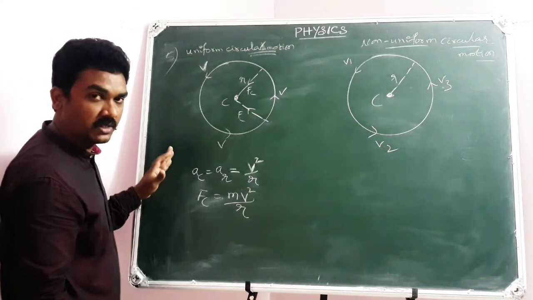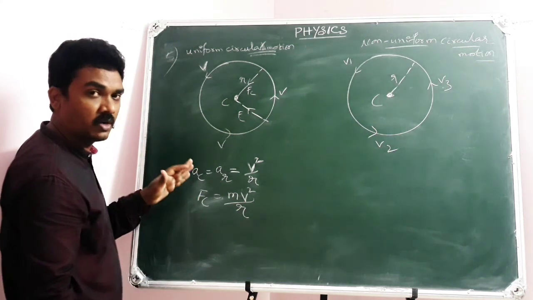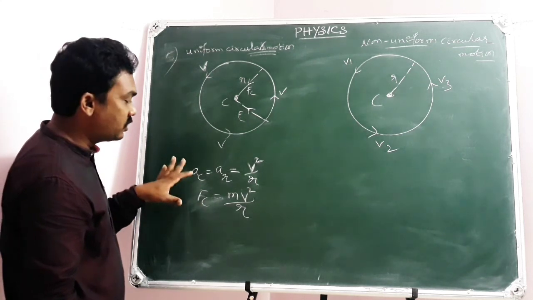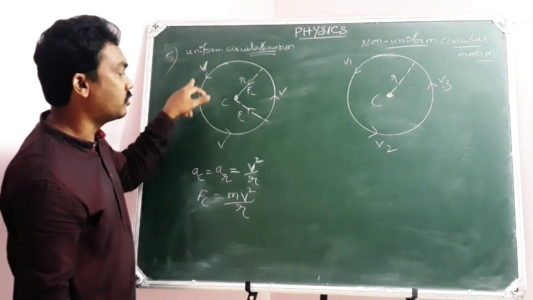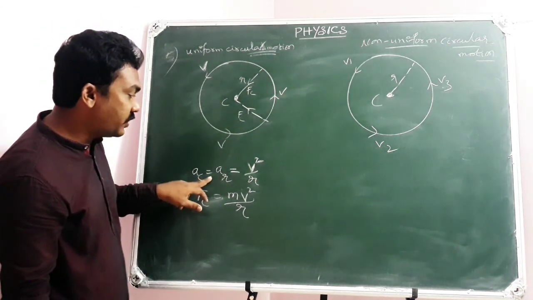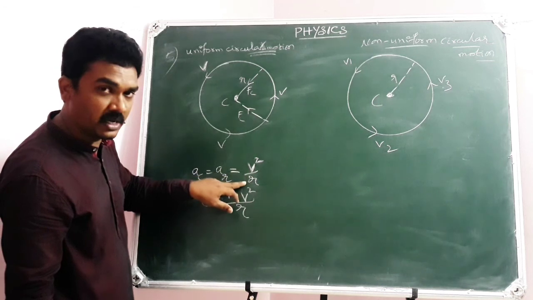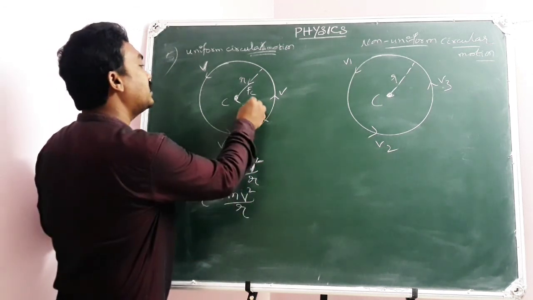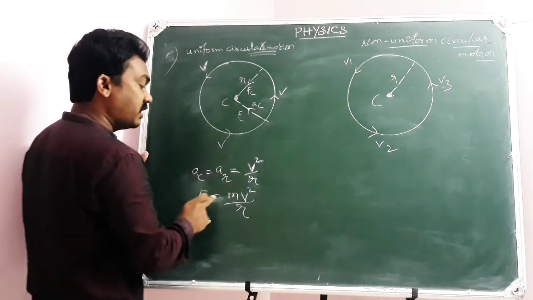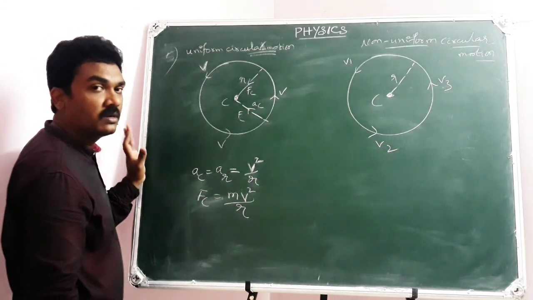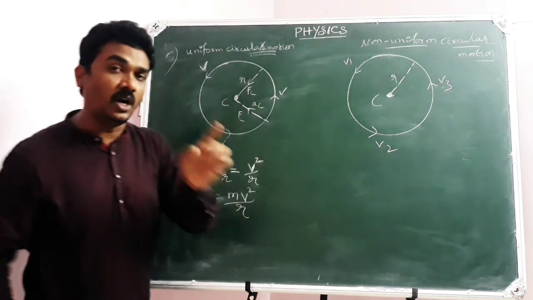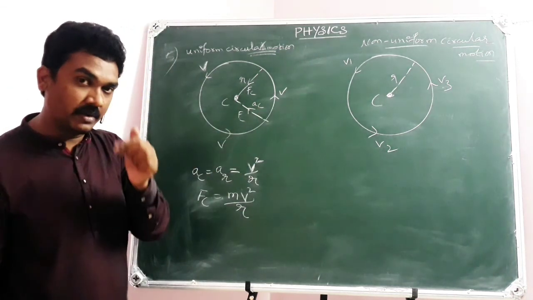Don't ask for all these derivations, which take a lot of time to learn. You need to learn the conclusion. If a particle is moving in uniform circular motion, then its centripetal acceleration is v squared by r, which is towards the center, and the centripetal force is mv squared by r. That's the point. But what is the difference with non-uniform circular motion? Yes, coming to the point.